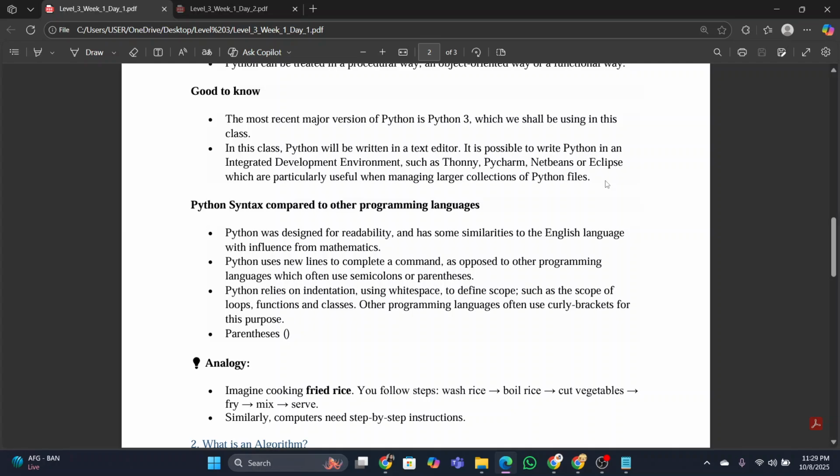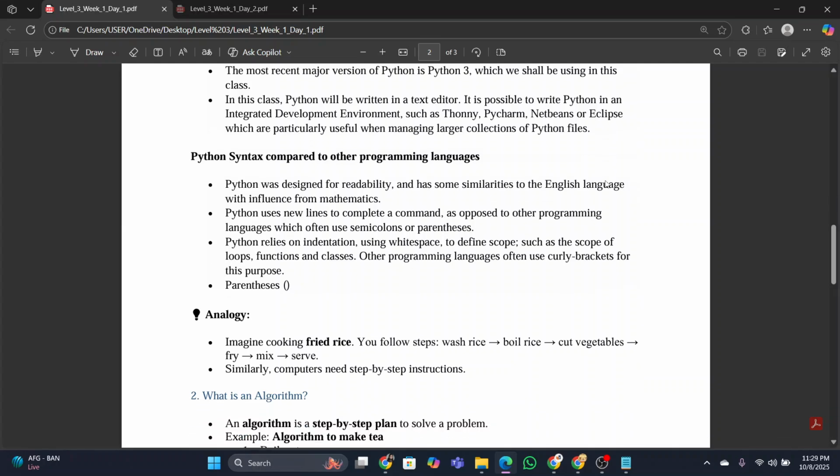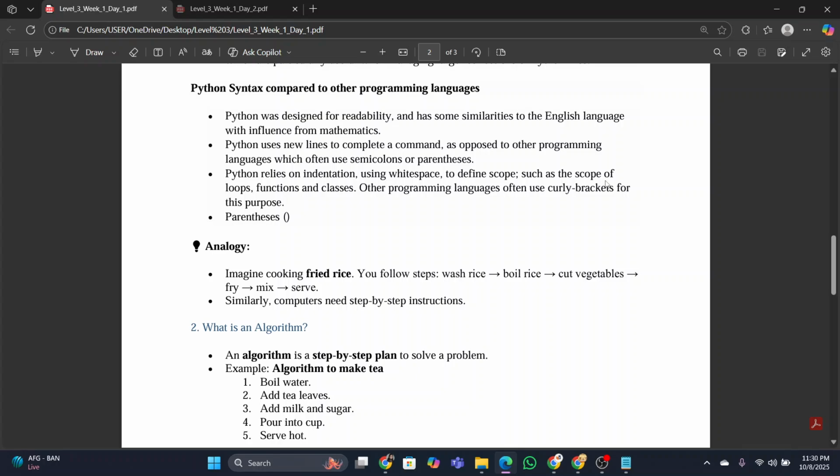In this class, Python will be written in a text editor. It is possible to write Python in an integrated development environment, such as Thonny, PyCharm, NetBeans, and so on. But first of all, in the beginning, we will write the code in the Python IDE. After that, we will jump into VS Code. Then I will show you how to write Python code in Google Colab. Now see Python syntax compared to other programming languages. Python was designed for readability, easy to read, with some similarities to the English language and influence from mathematics. So that's why we will use Python.